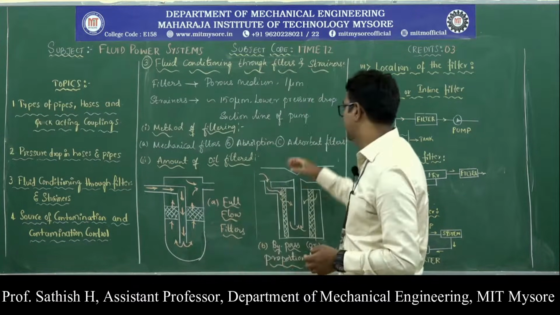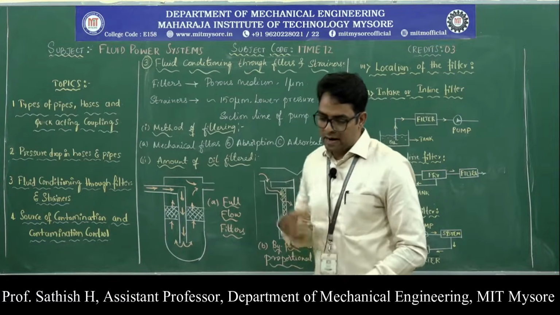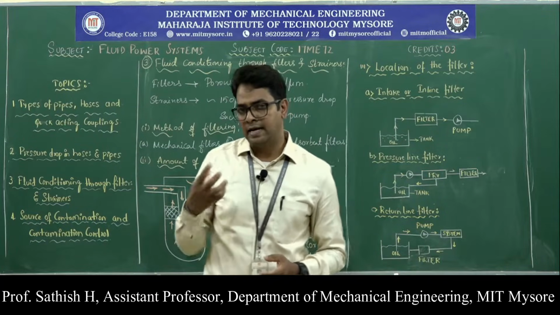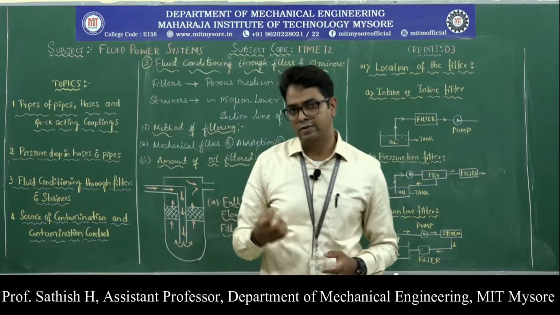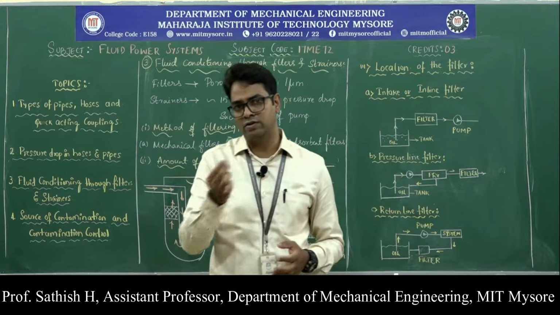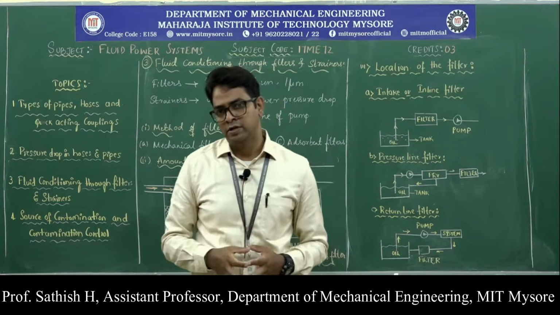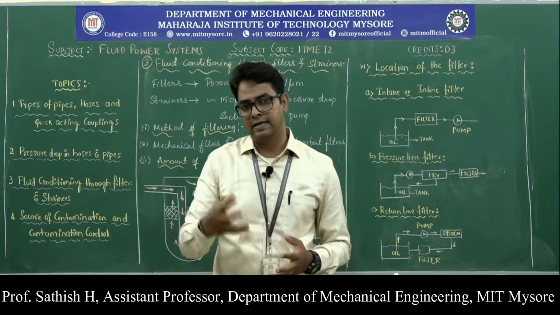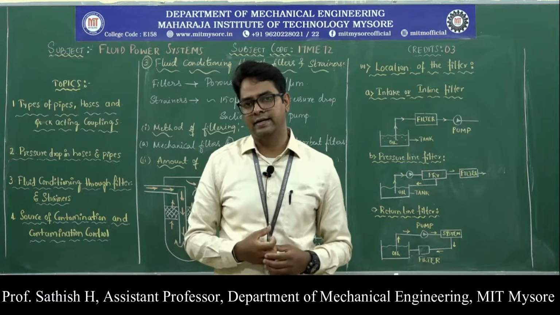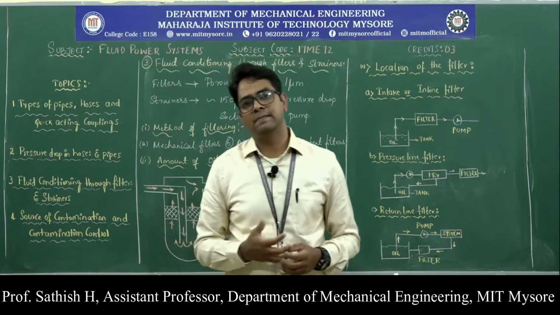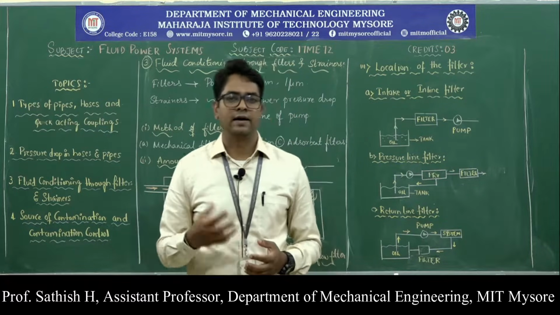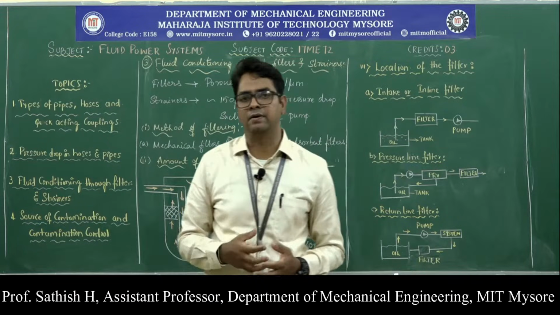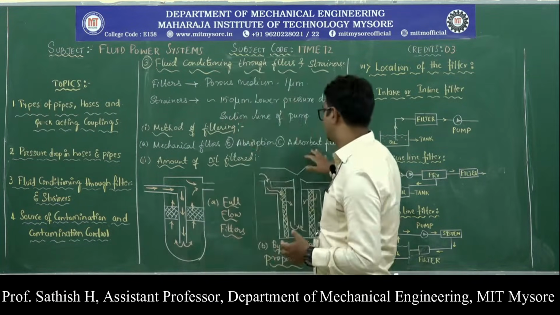The third one is the adsorption filters. Adsorption is a surface phenomenon, the ability of the particles to cling or attach to the surface of the filter material. Whenever the filter material surface area increases, the capacity of filtration also increases. Some examples of these kinds of materials are activated clay or chemically treated paper, which are examples of adsorption filters.